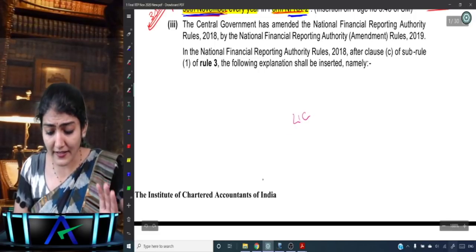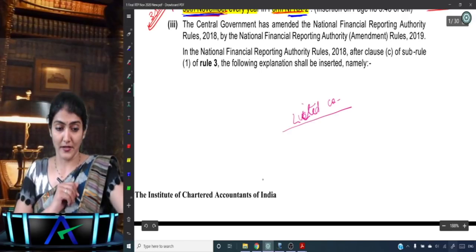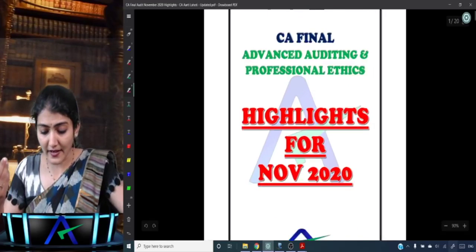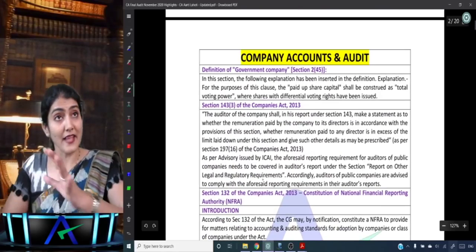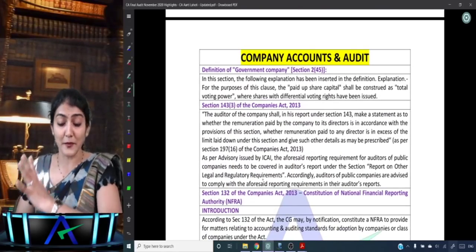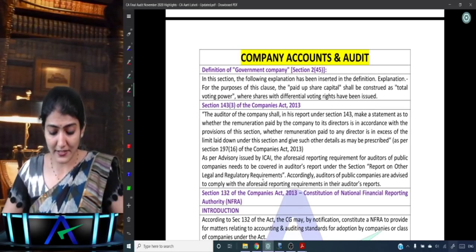And whenever any list is being made, which is the first entity to be over there? Listed company. Right, so these are the highlights for November 20, right? Whatever is there in that RTP November 20, the academic updates, those same I have incorporated over here and a little bit more.